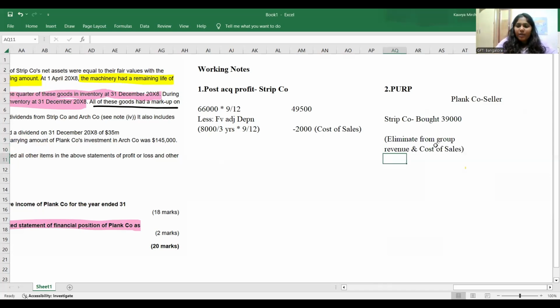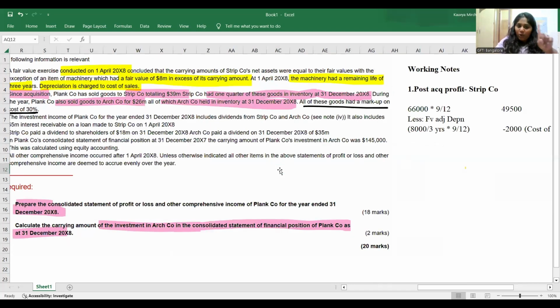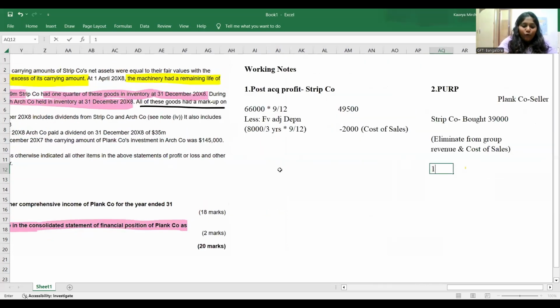And how much is unsold on this? 1/4 of these goods were still in the inventory. If I take 1/4, that is 39 million into 1 divided by 4, which is 9,750,000 of unsold goods.